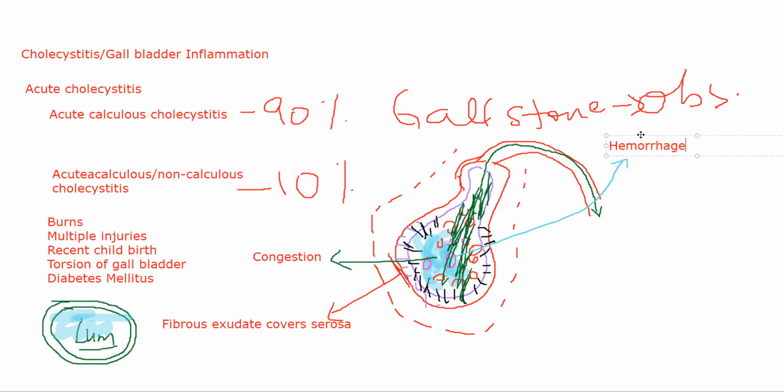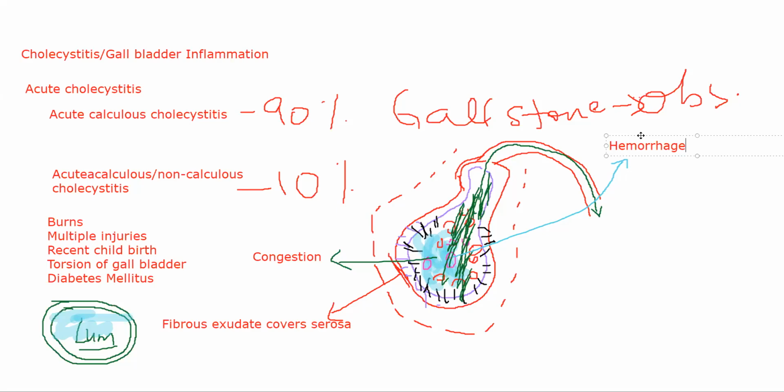Okay, so these are three signs that you see in acute cholecystitis. You'll be able to see fibrinous exudate on the serosa. You'll be able to see congestion inside the gallbladder, and you will be able to see hemorrhage. Sometimes if there is hemorrhage, the mucosa inside, obviously your gallbladder will have a mucosal layer inside its structure, that mucosa will get stained bright red. Okay, it will become red in color because of hemorrhage. Red cells will invade into your mucosa and it will become reddish in color. All right, I hope you are following till here. If you have doubts, please let me know.